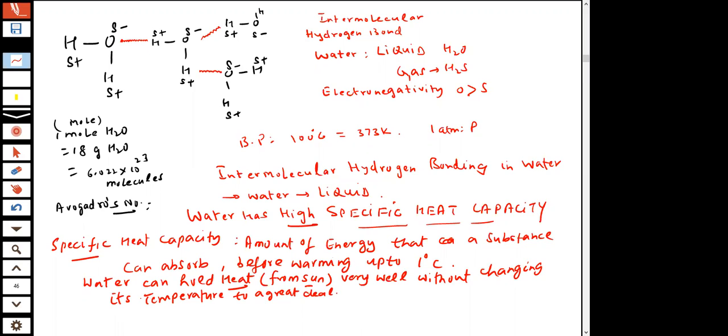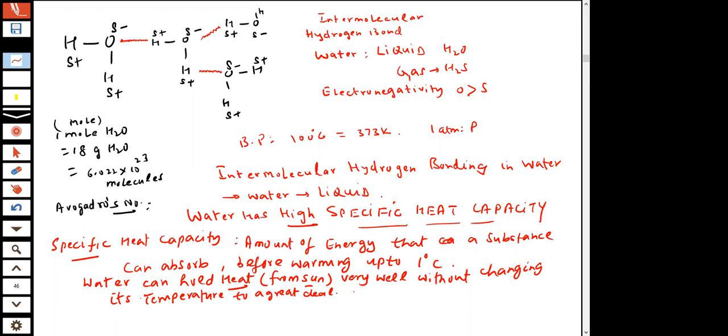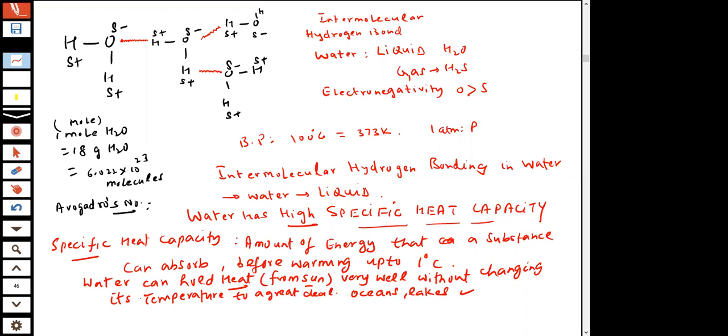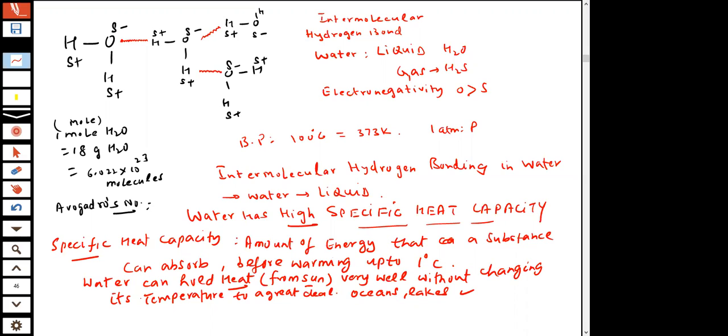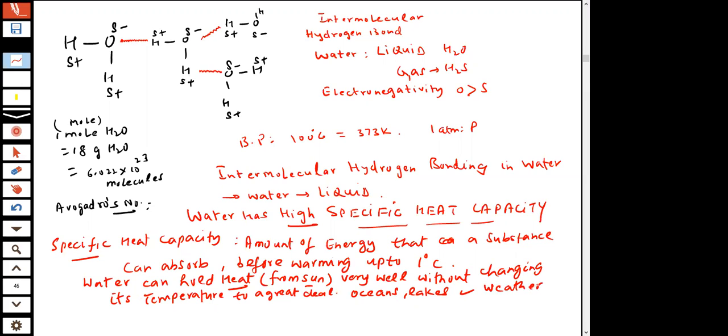And this is why in oceans and lakes, students, the water remains there. Water is there. It is not drying up. Otherwise, it will dry up. All the water will evaporate if it absorbs sufficient heat, high temperature, and the temperature of water rises, then it will evaporate. It doesn't happen. And that is why the oceans and lakes, students, they affect our weather and climate.